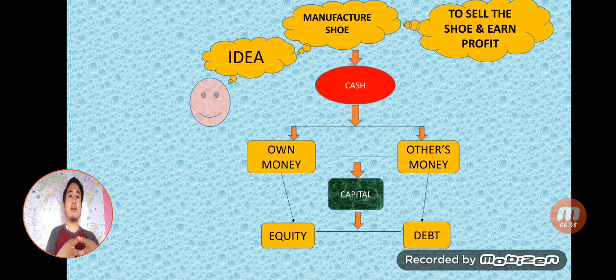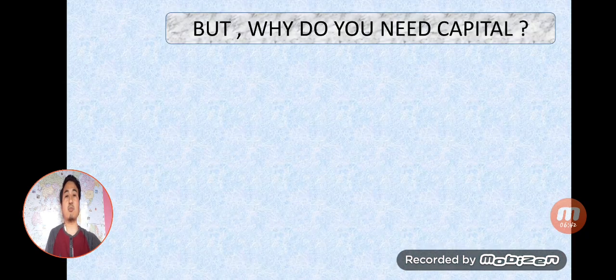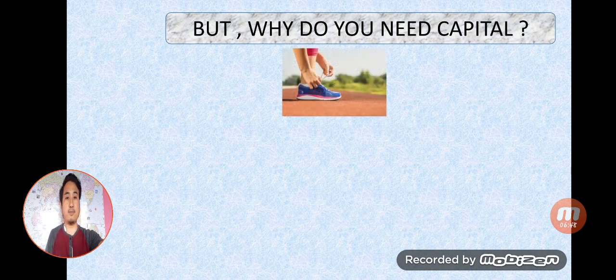Now, why do we need capital? Why do businessmen need capital? Let us focus on that point. Why do you need capital to start a business? So your main objective in this slide is to make a shoe. Say I want to make a shoe and want to sell it.